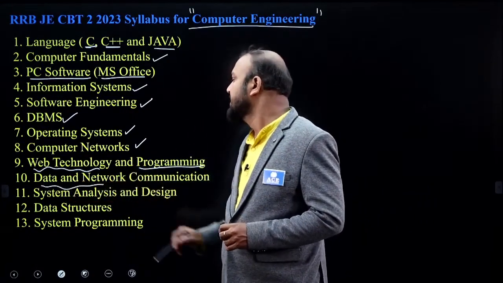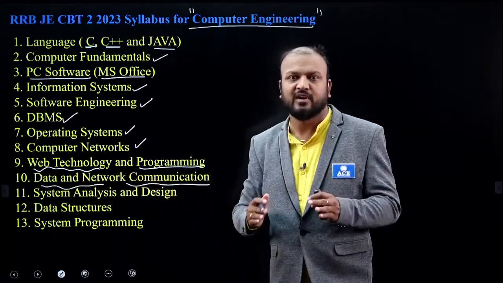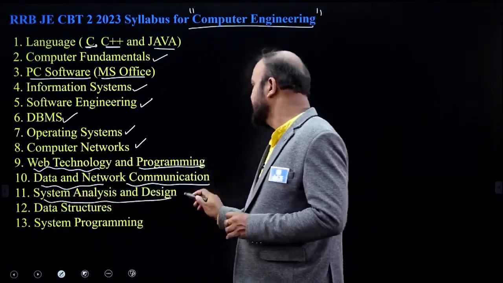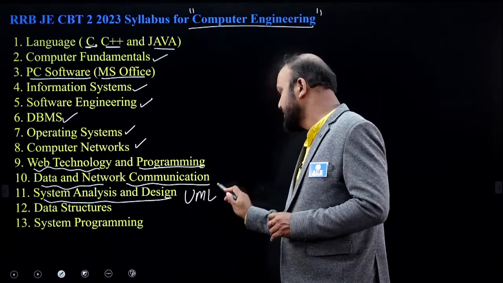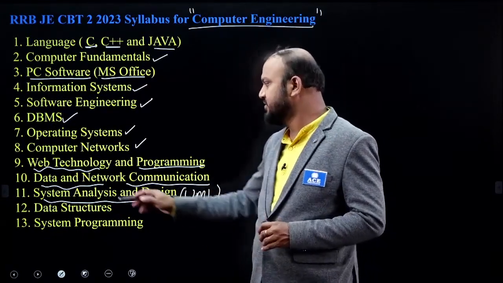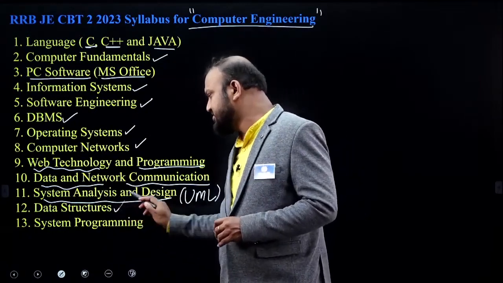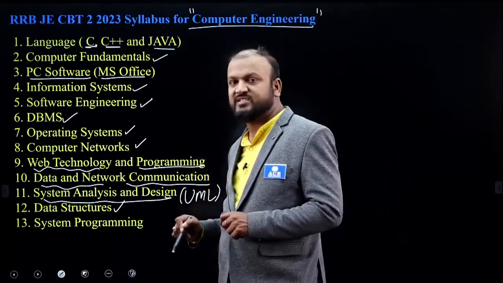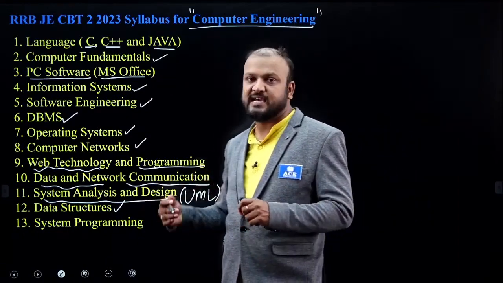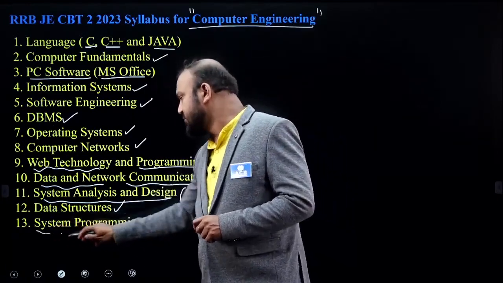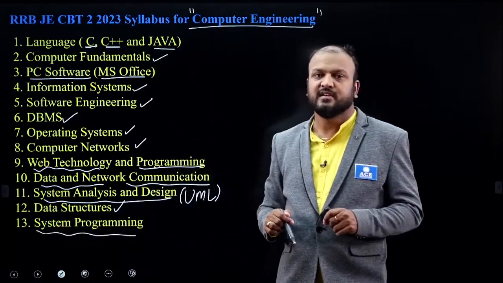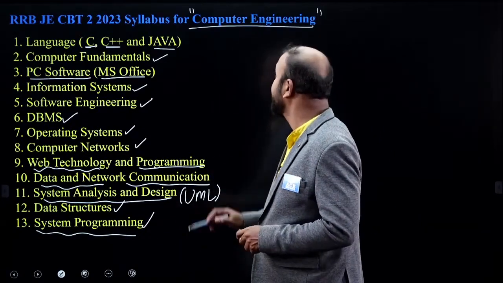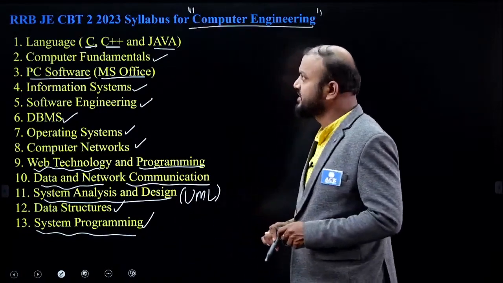and data and network communications, generally people call it DCCN, data and computer networks, and system analysis and design, where generally we use unified modeling language. This is used for designing. Then data structure concepts; actually the topic is data structures through C++, more specifically C. Data structures through C++ will have stacks, queues and all. And system programming generally consists of compilers, assemblers, linkers, loaders. Those topics are included in system programming. This is especially for computer engineering.